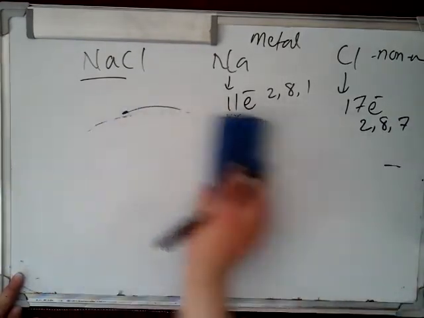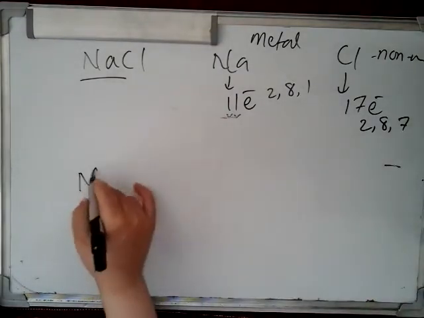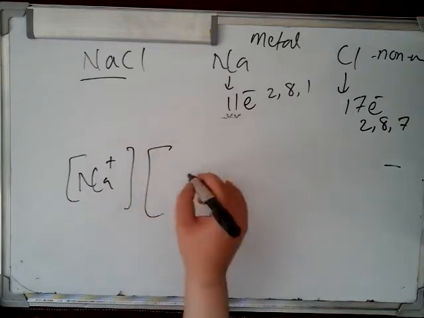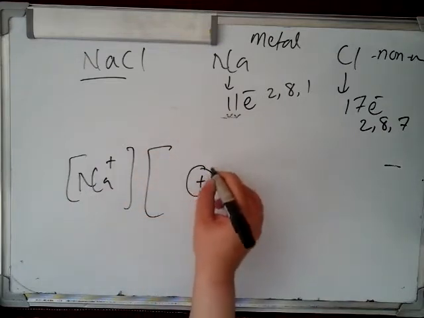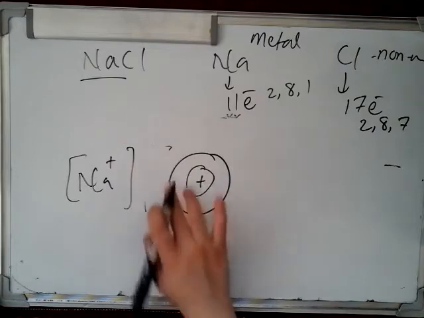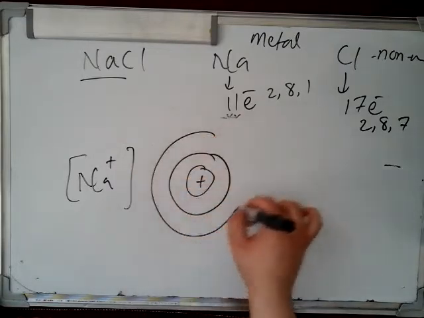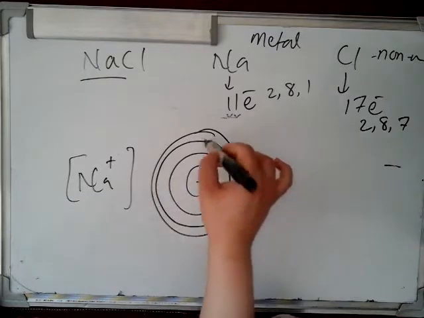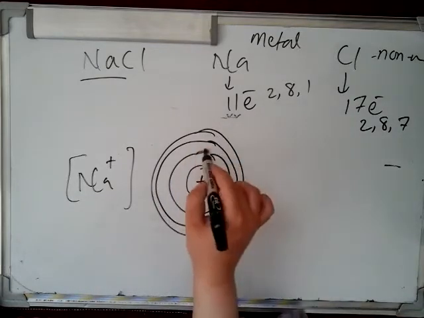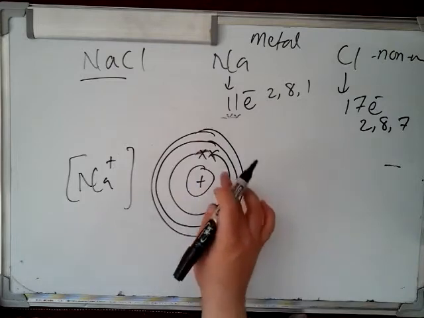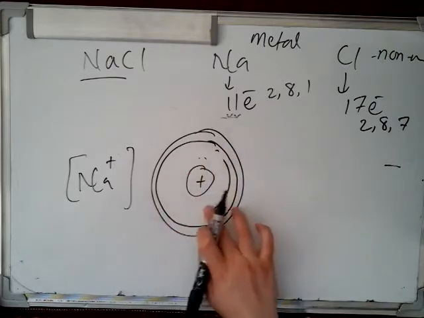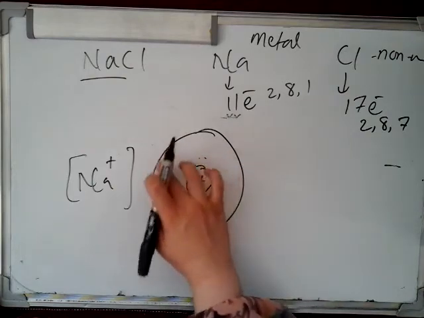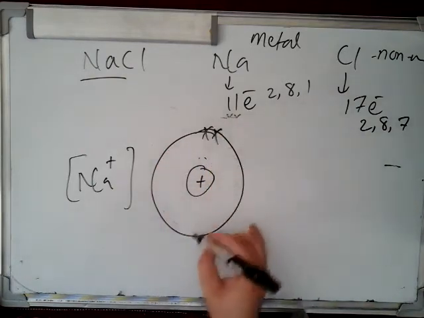After bond formation we can write Na+ and Cl-. Those shell electrons are being considered. Sorry for that.